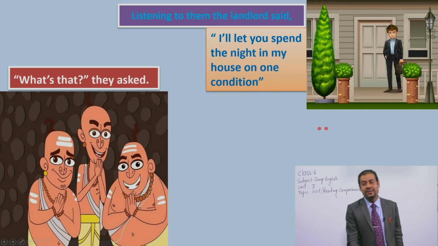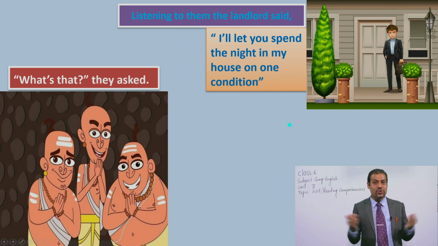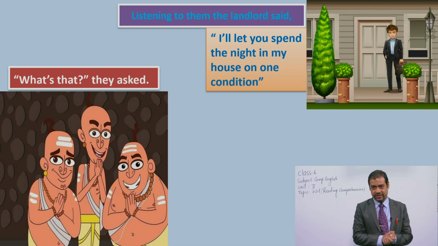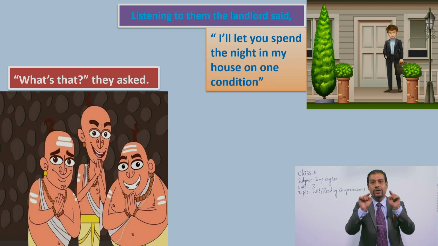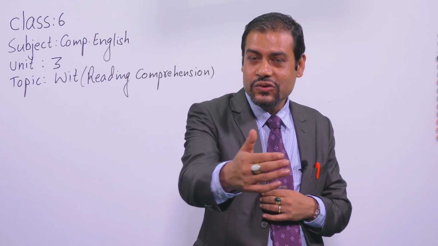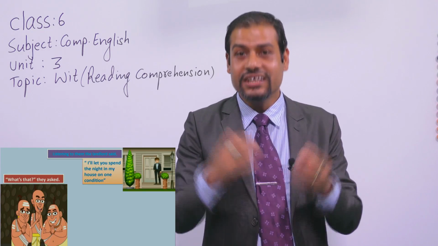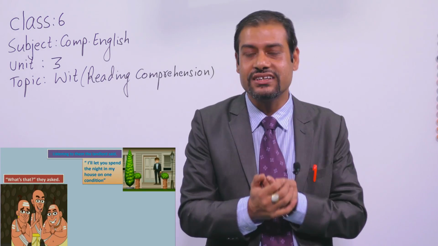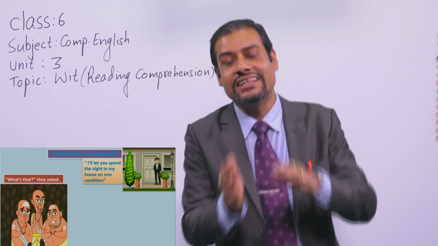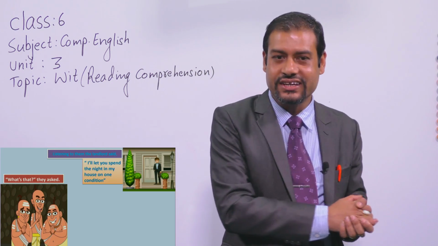See, the landlord also wanted to know. He said that he would give them a shelter, okay? But there was one condition. If they could accept that condition, then only they could get a shelter. Otherwise, they might not get one, okay?